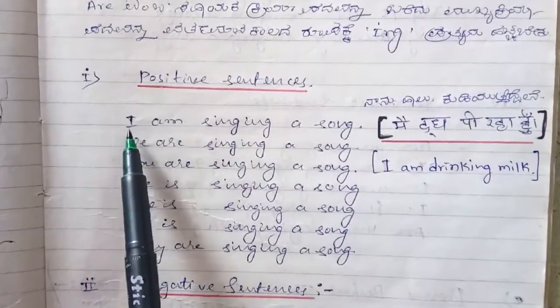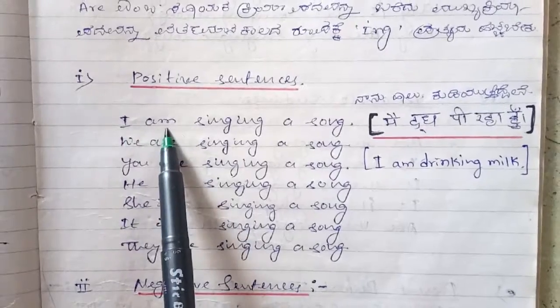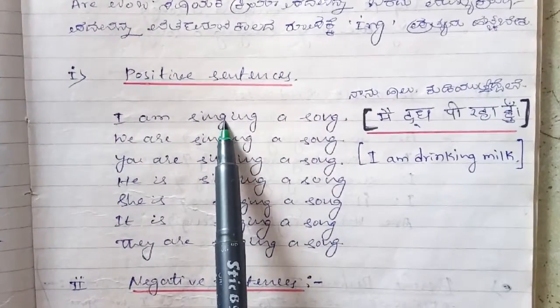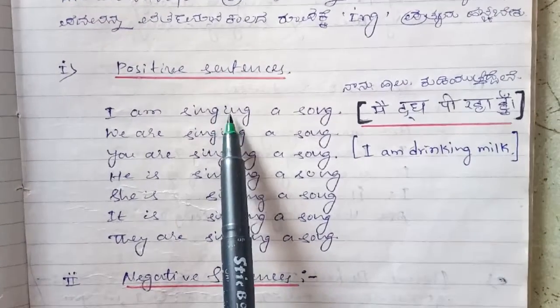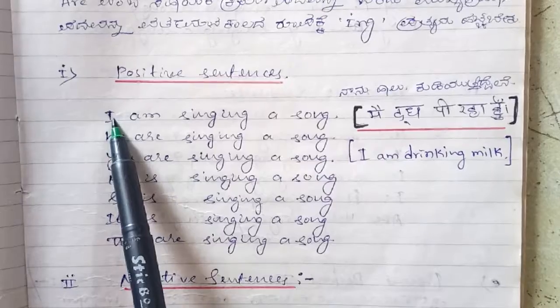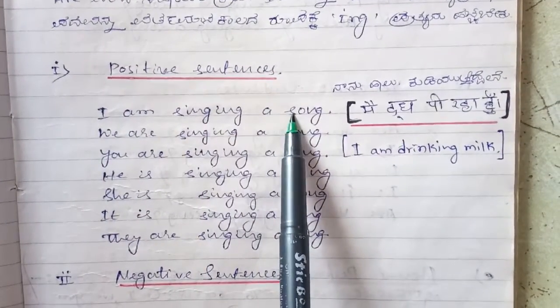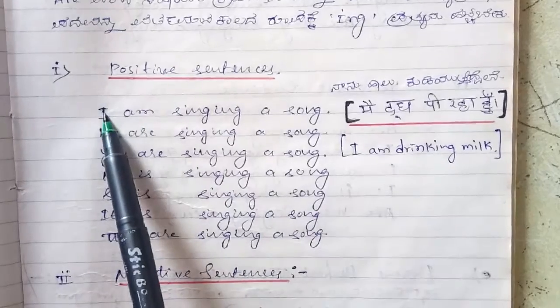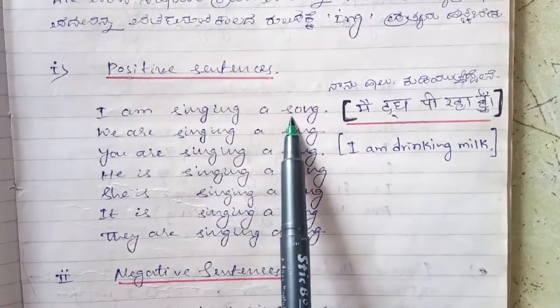Here I is the pronoun, am is the helping verb, and sing is the main verb. For sing we added the ing suffix. Subject, helping verb, main verb, object.